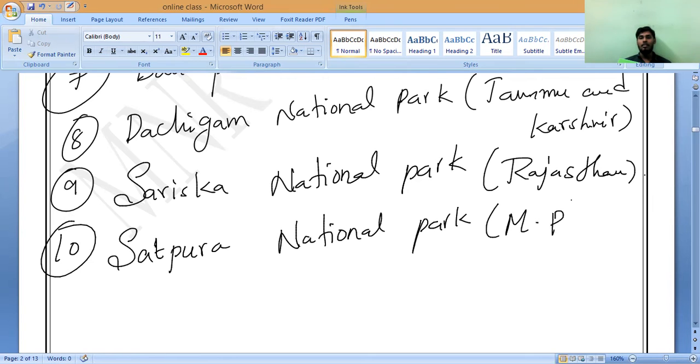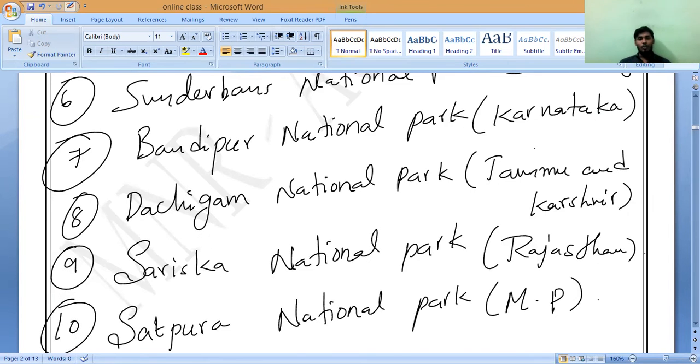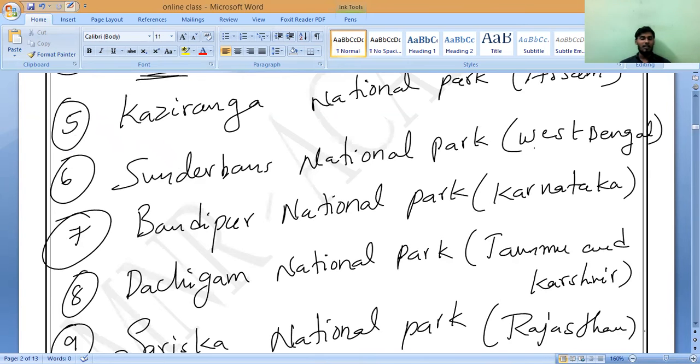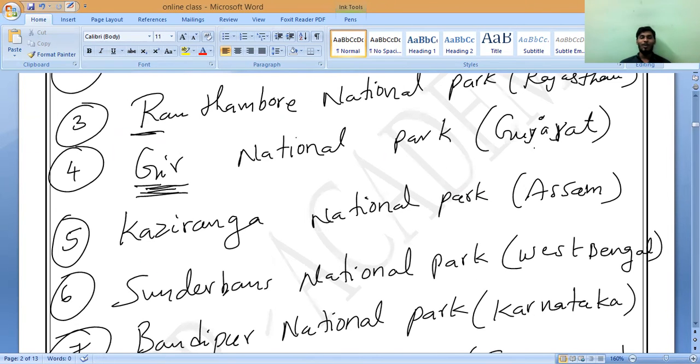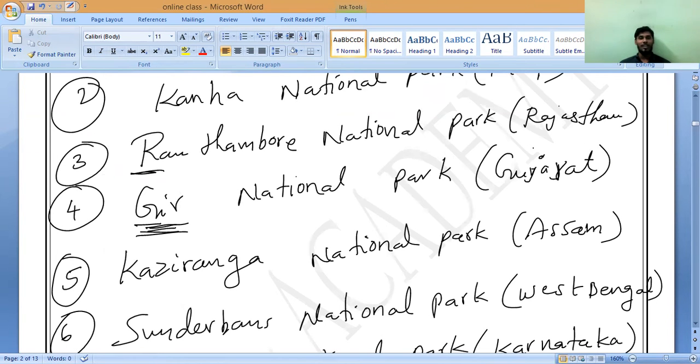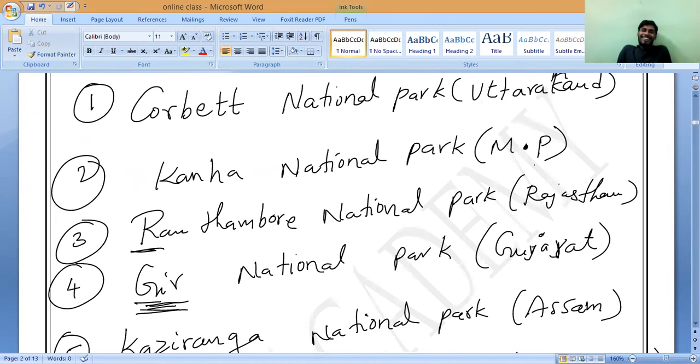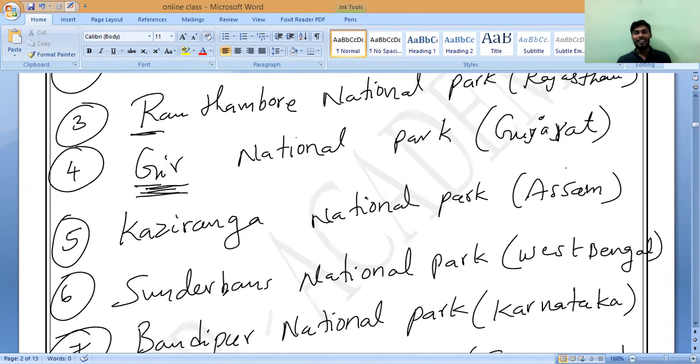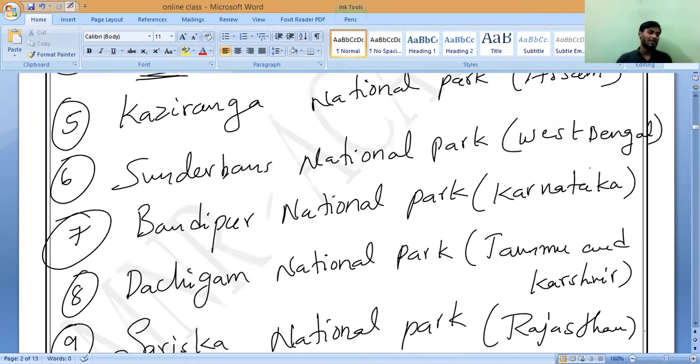Again, MP. So these are the 10. Sir, can you show the seventh one? Bandipur National Park. Do you notice that there is no prominent national park in Andhra, Telangana, and Tamil Nadu? Is it yes or no? Yes, sir. Nothing is there. Why, sir? I don't know. All are in North India only, except this Karnataka. I don't know why they kept that also. They may remove that too. Correct? Yes, sir. So that is.